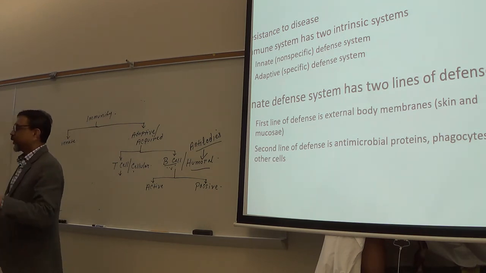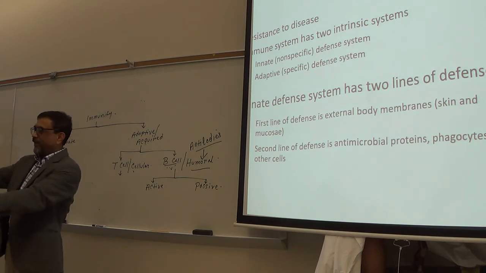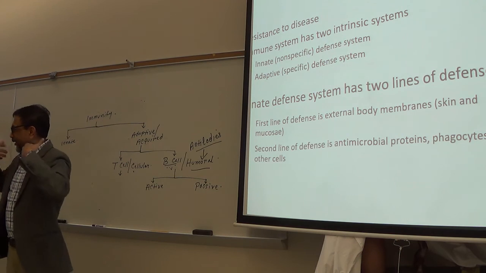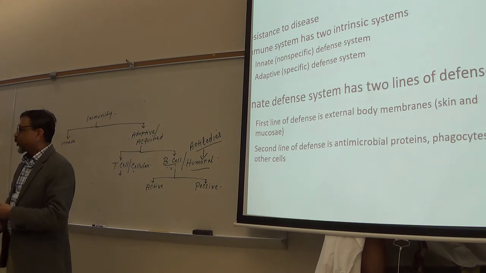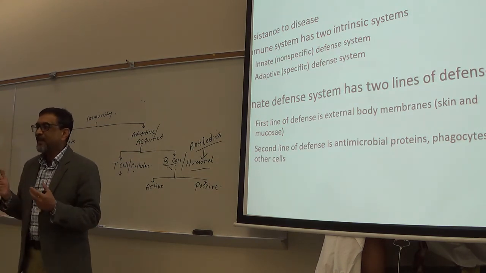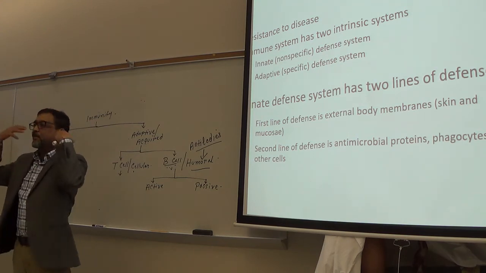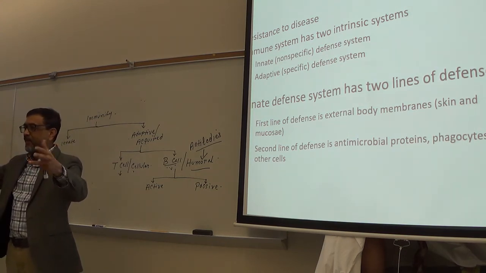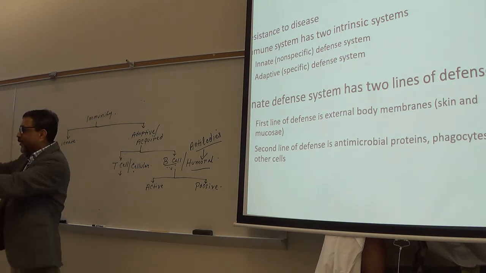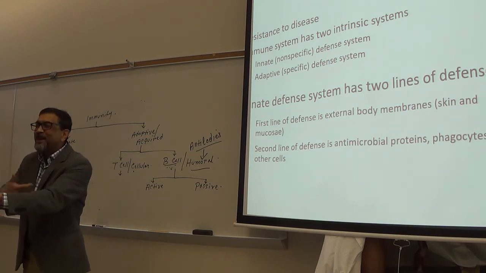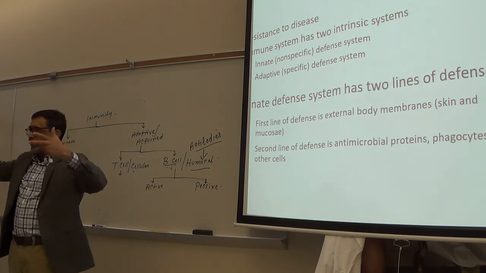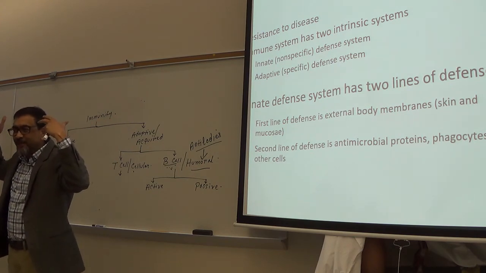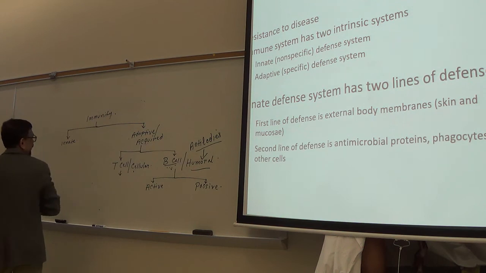Is it clear? Okay, so now you tell me, you got vaccine. Your body produces antibody. Is that active or passive? Active. Is it clear? Okay. So I gave you two examples of active. One is your body got bacteria or virus naturally, from nature. And another is vaccine. Which one is natural? Which one is artificial? Vaccine is artificial. And from the air, you got flu. That is what? Natural. Make sense?